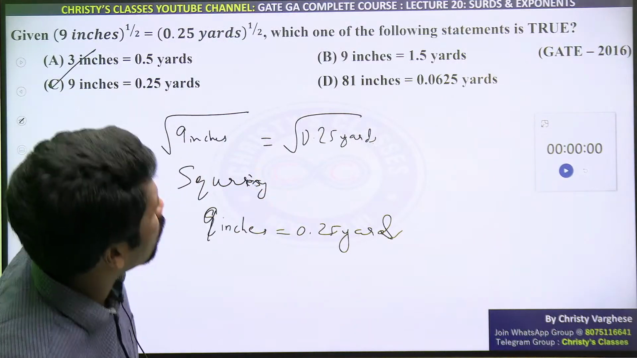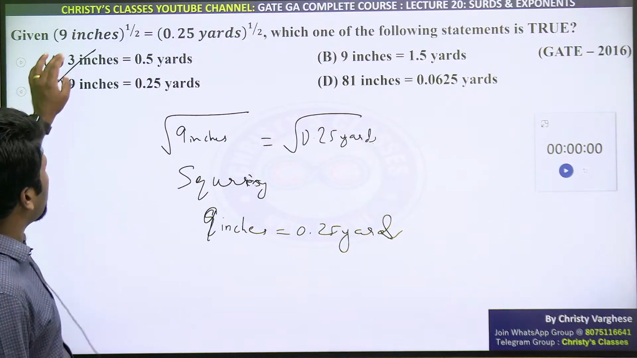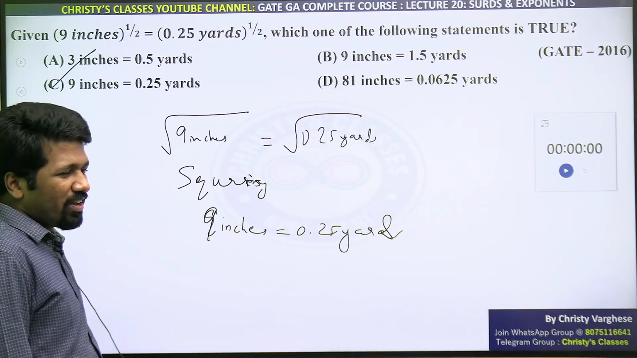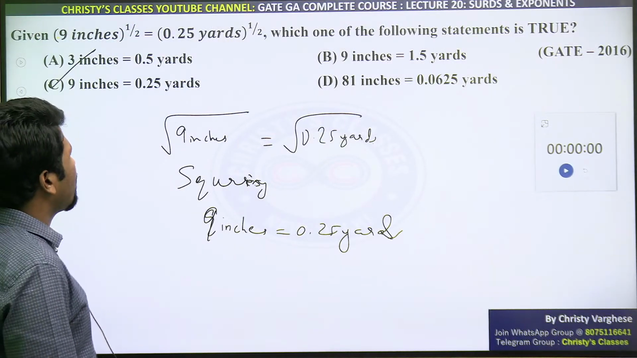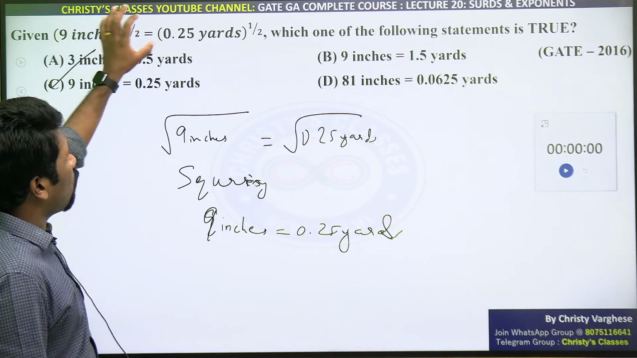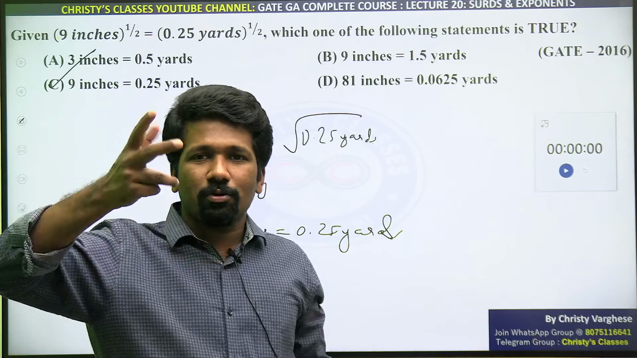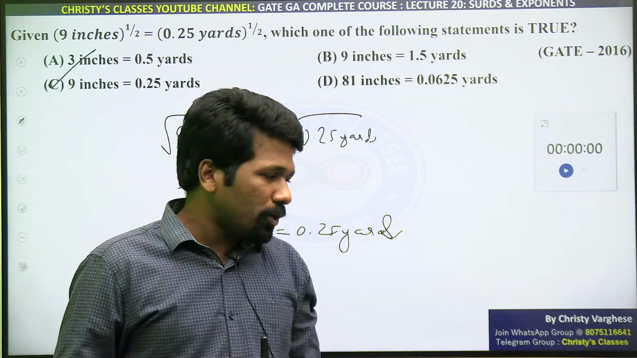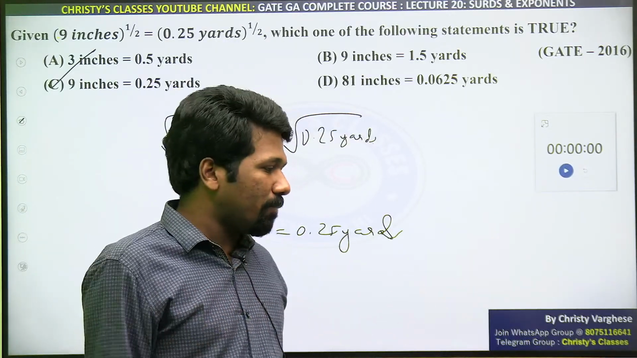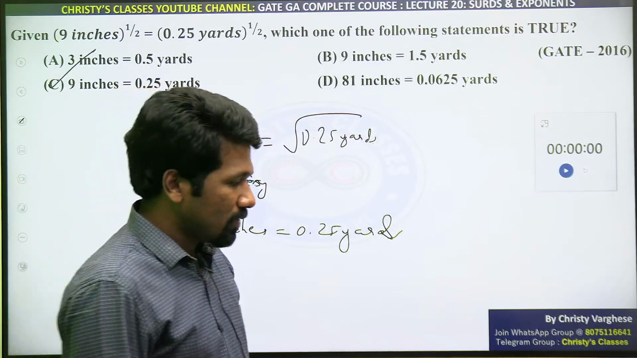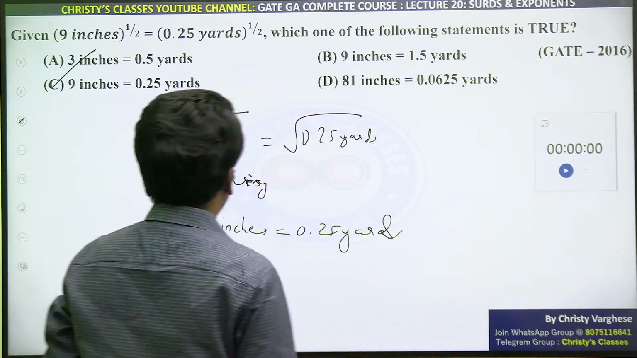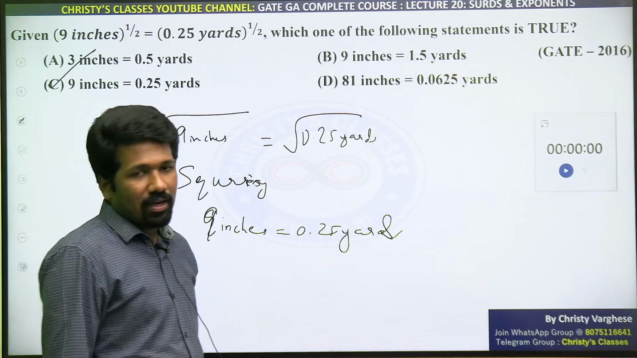If you have a doubt in a question, it is normal to have that doubt. Whether to take the square root of 9 also or the square root of 0.25 also, what will happen if you did that? Here, inches and yards, most of us are not connected to inches and yards units. That is why I told you, think about another unit and compare, then it will be easy. Another unit that is relatable. So only option C can be correct.